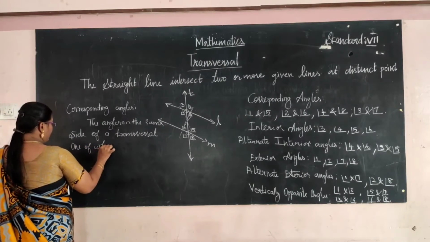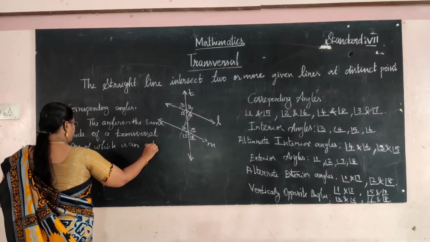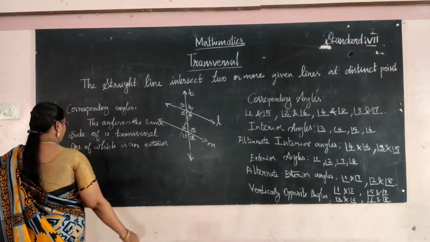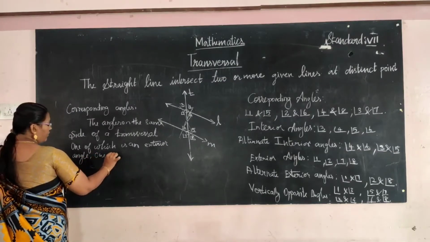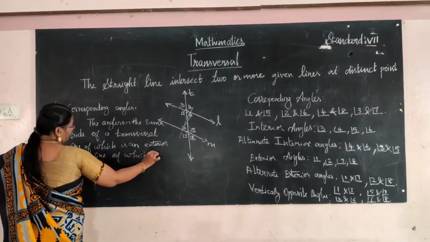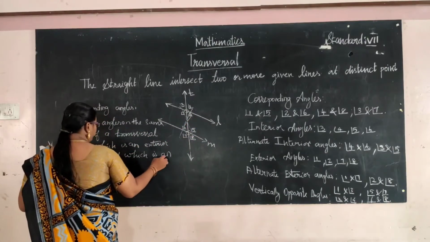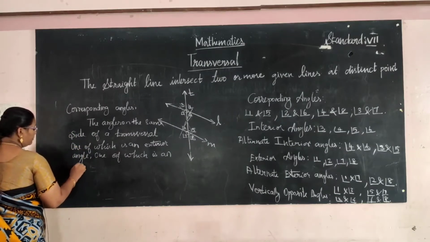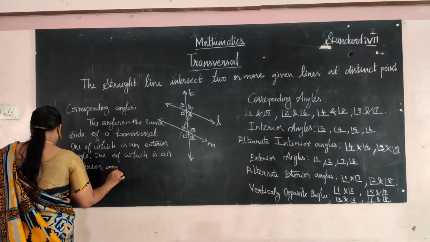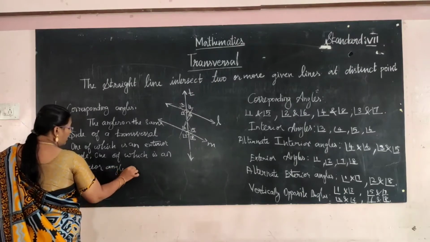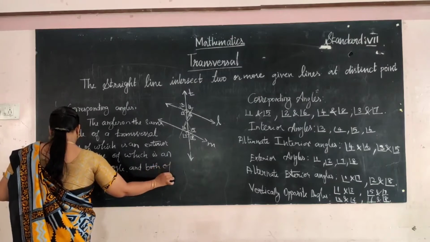one of which is interior and one of which is exterior, and both do not form a linear pair.